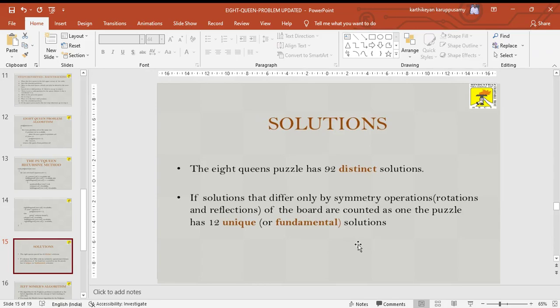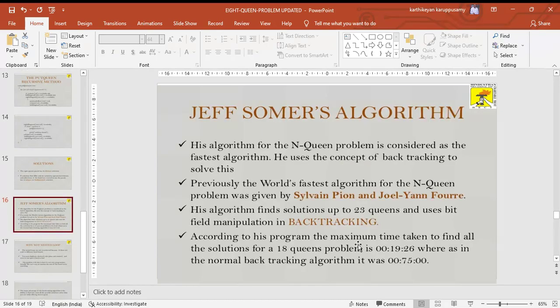And then we give the solution for 8 queens: we have 92 distinct solutions for this 8 queens problem using backtracking. If solutions that differ only by symmetric operations, sorry, rotations and reflections, are not counted, there are only 12 unique solutions.